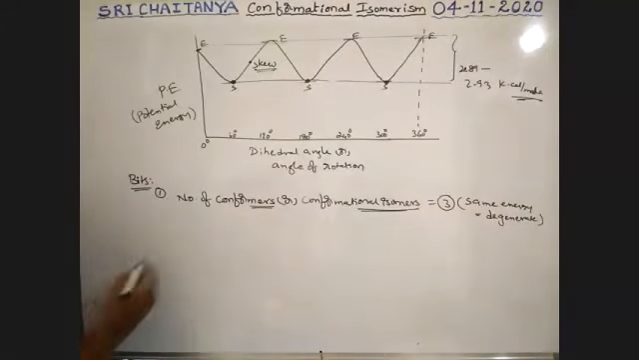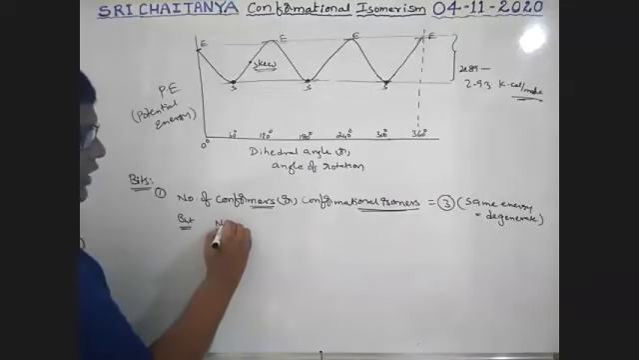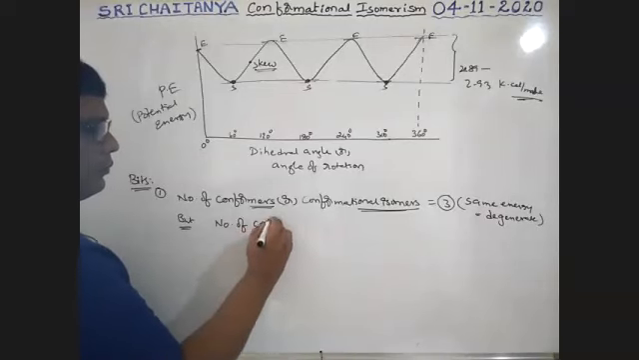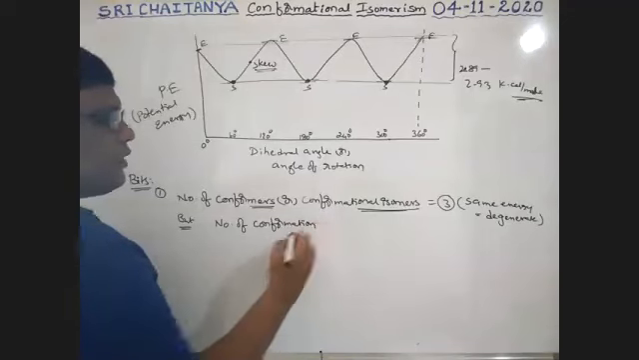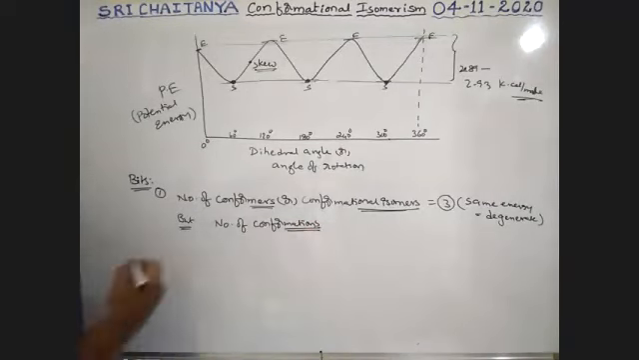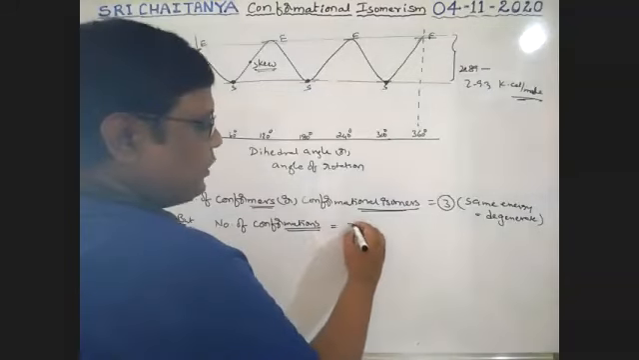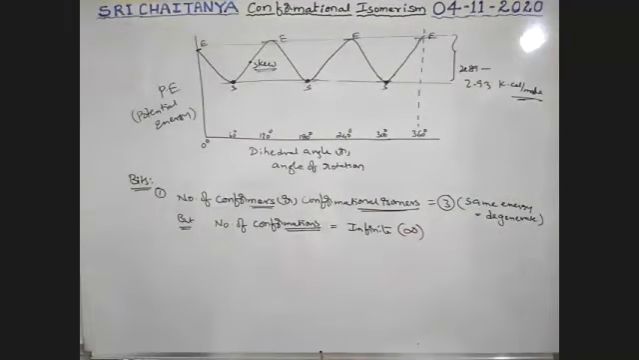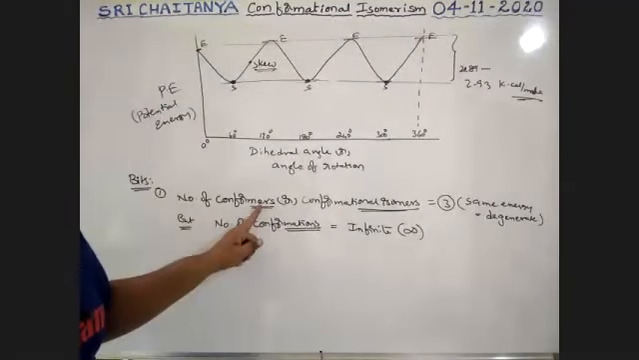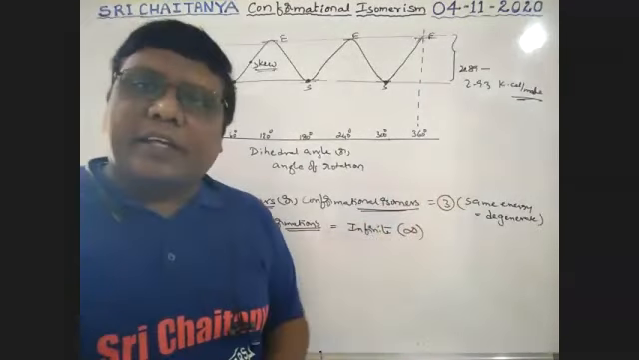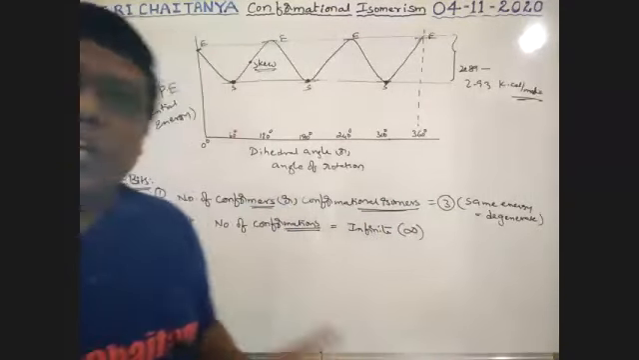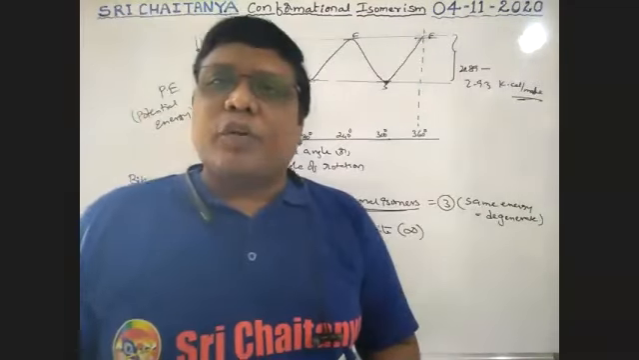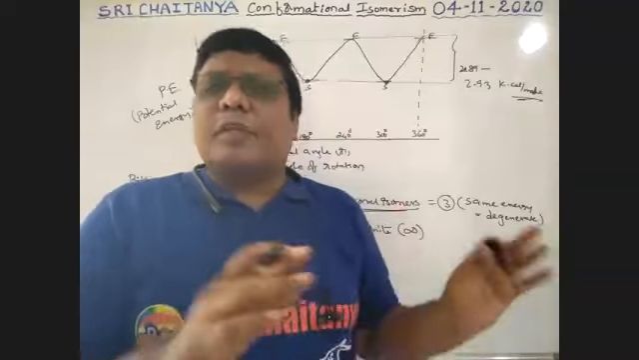Conformers or conformation isomers: the answer is 3. But if he asks the number of conformations, how many conformations are possible? Infinite number of conformations are possible. So please be conscious about this question ending. Conformers or conformation isomers, only 3. But conformations, infinite. A very, very important slight difference between these.